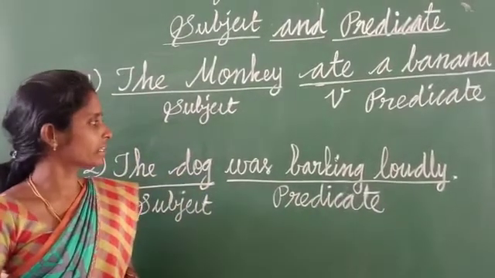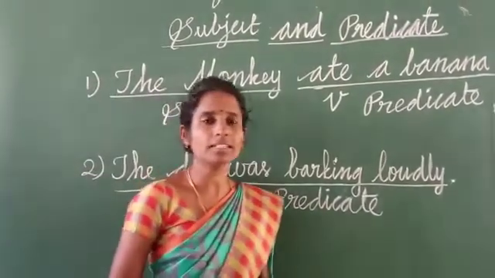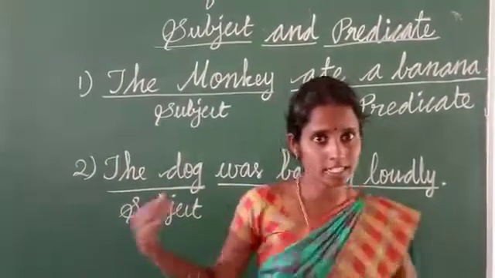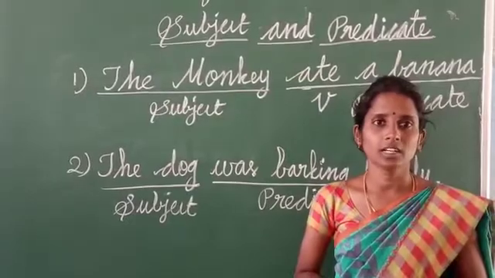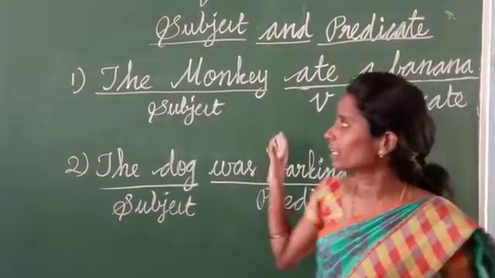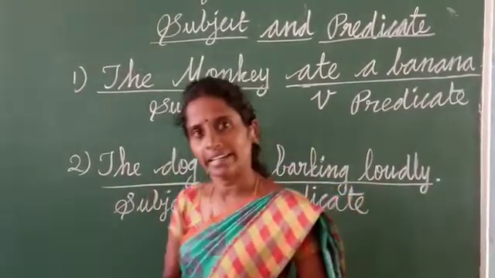The subject, listen. It is not always essential that the subject will come at the front of the sentence. It may come in the middle of the sentence or at the end of the sentence.